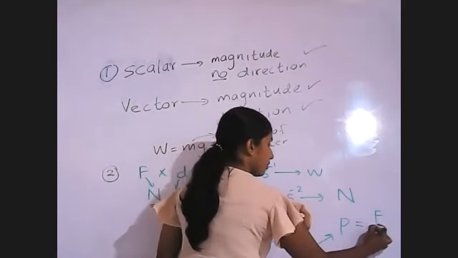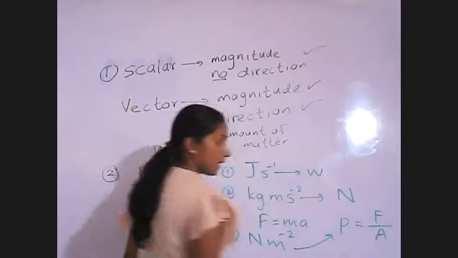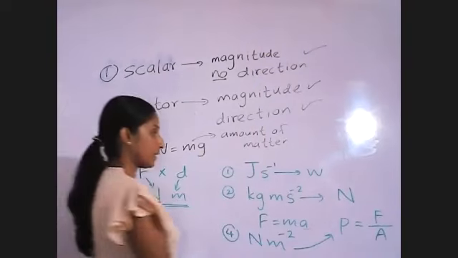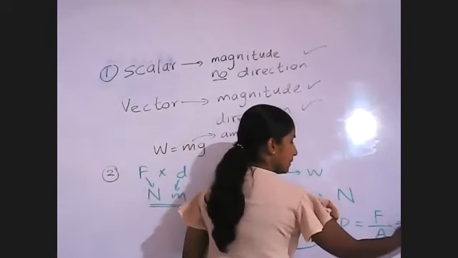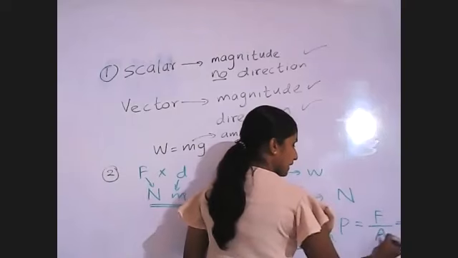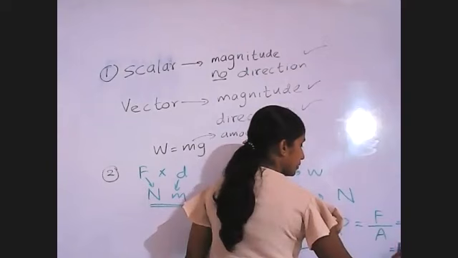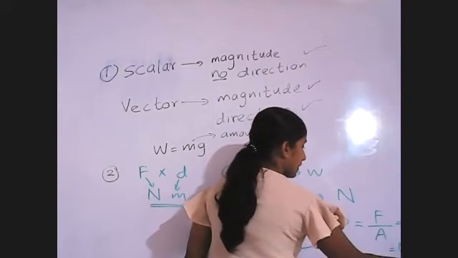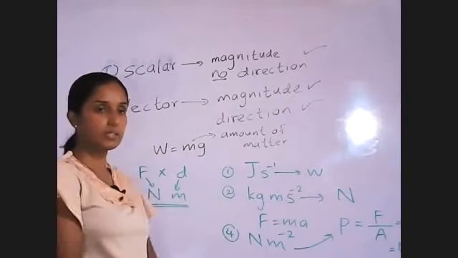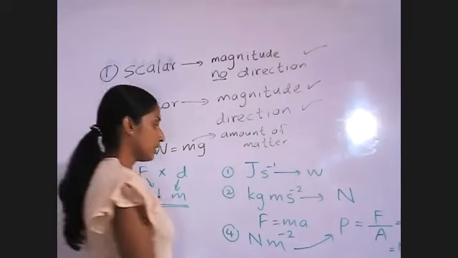Pressure means the force divided by the area. So the force we measure using newtons and the area by square meters. So newtons per square meters.